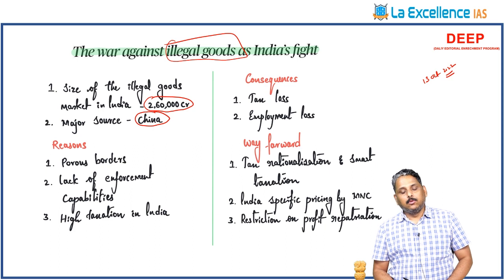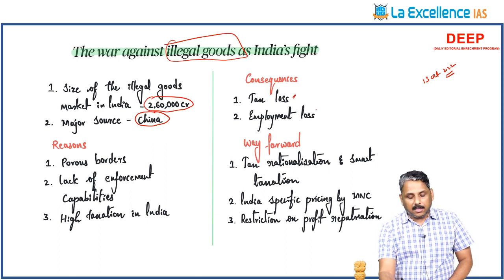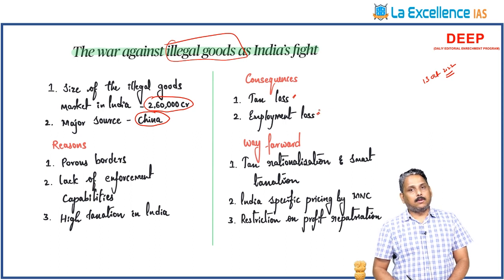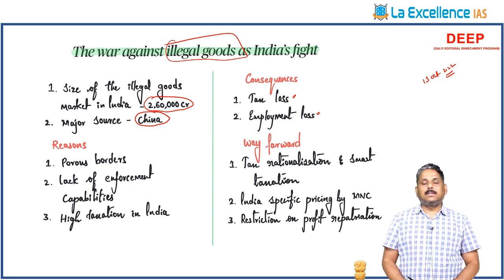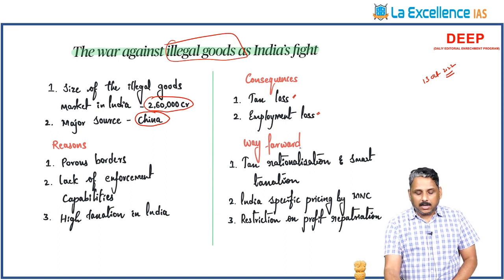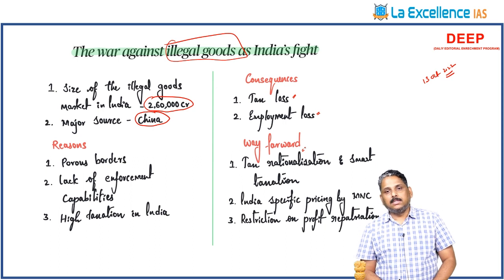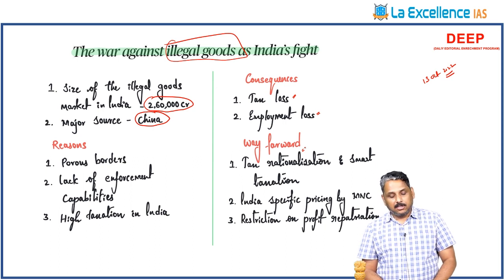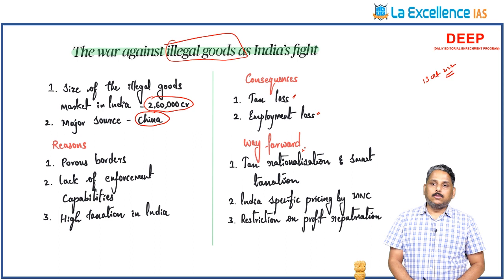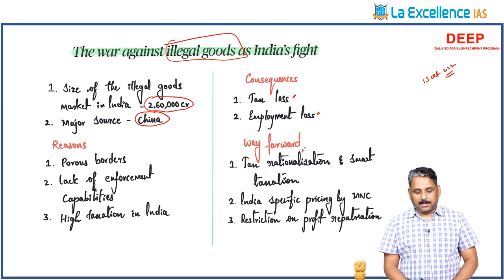The government is losing heavy money, that is tax losses. Second, there is huge employment loss for Indians as the manufacturing is shifting away from India. And what is the way forward? We need to make our goods cheaper in India. So tax rationalization is an important way. We have to move from heavy taxes to smart taxation in comparison with other countries.